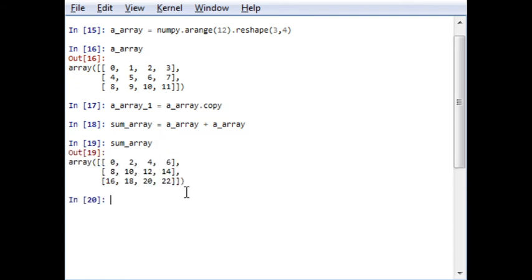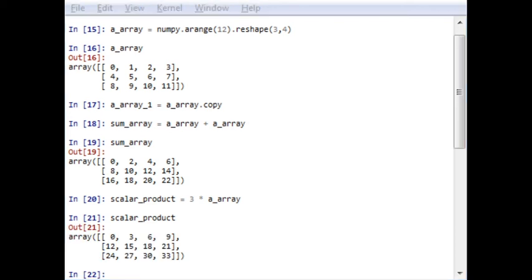a REPL representation will be like this. It will be the double of this. Similarly, you can go for a scalar product of array, which is element wise multiplication. And here you can see the scalar product as an output. It's a multiplication with 3. Now this is the operation which you have done for array.